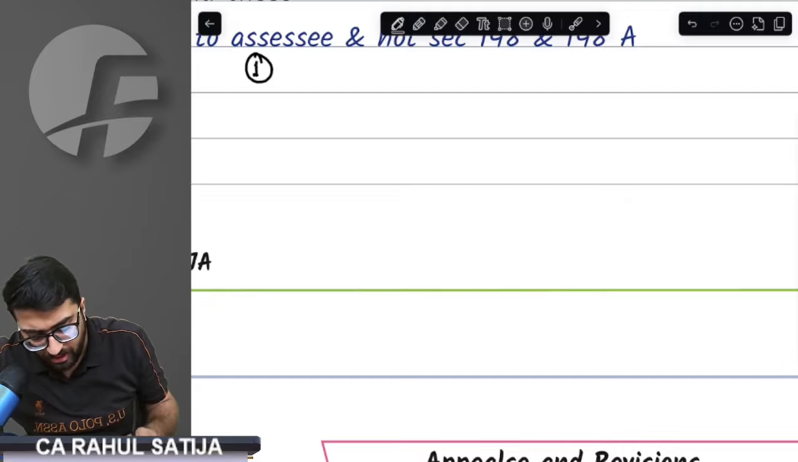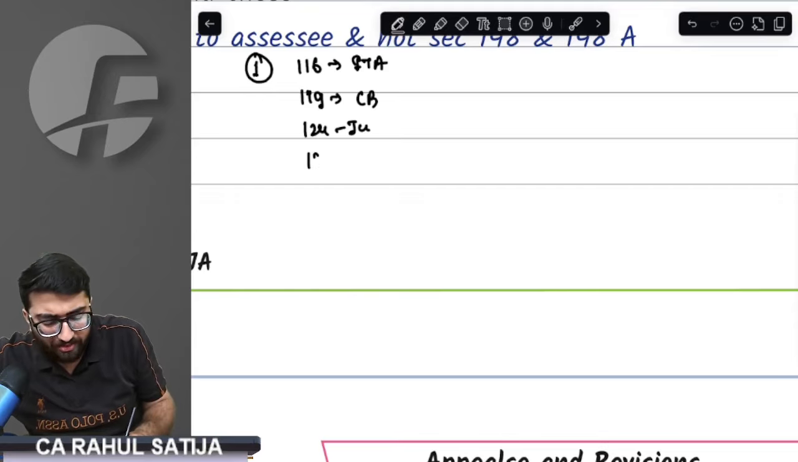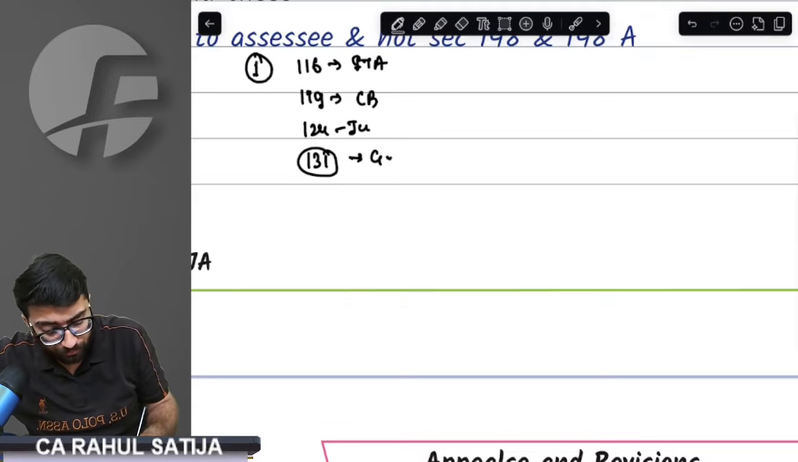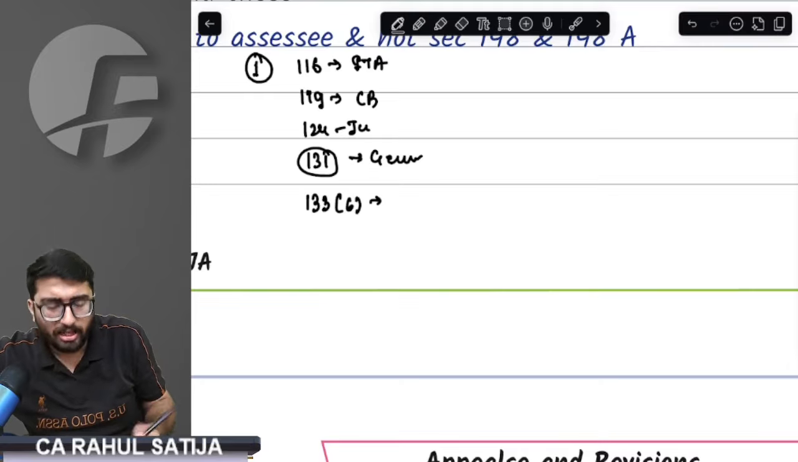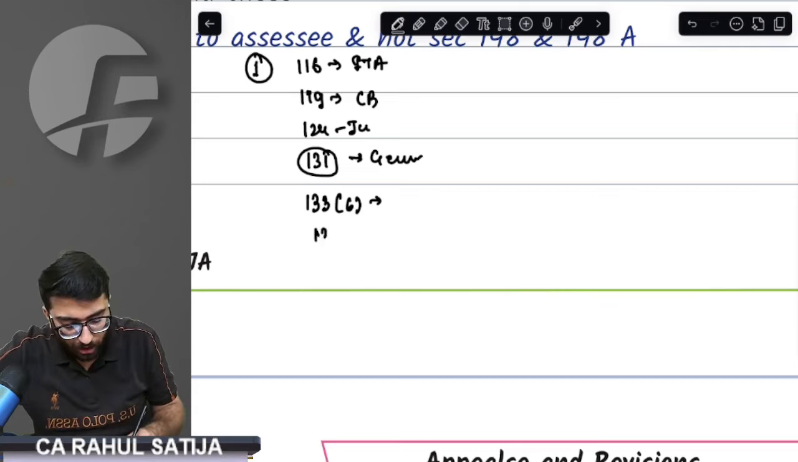Sir, right away, when we started off with the chapter, we came on to section 116, which was about income tax authorities. Then 119 was about powers of CBDT. Then 124 was jurisdiction of assessing officer. Then we had special powers. 131 was the general powers. This was important. Then we had 133(6). This was our information from third party.